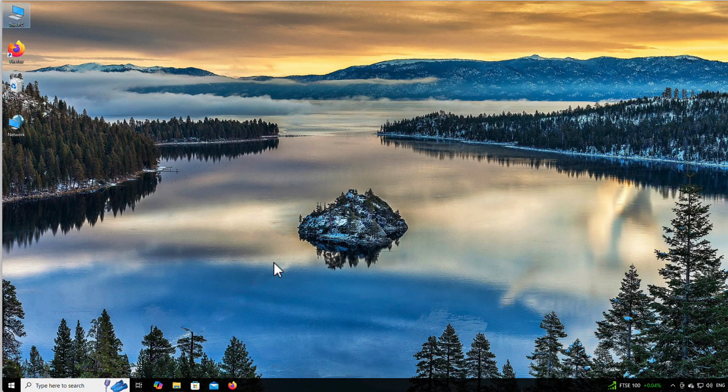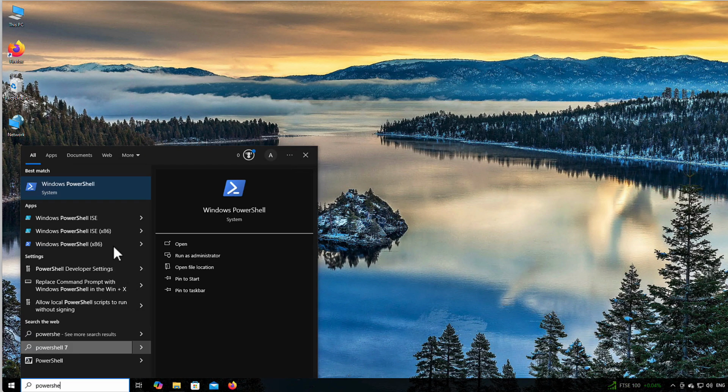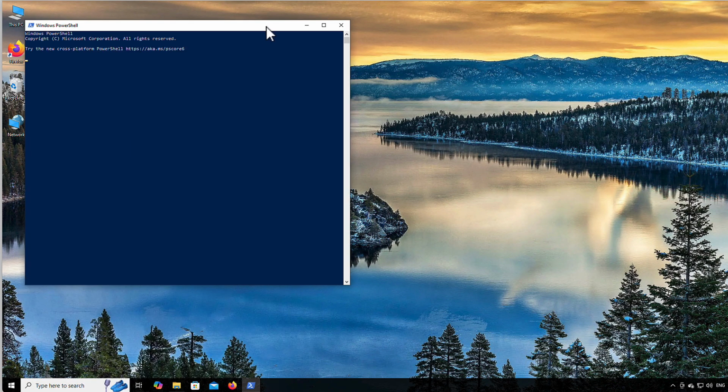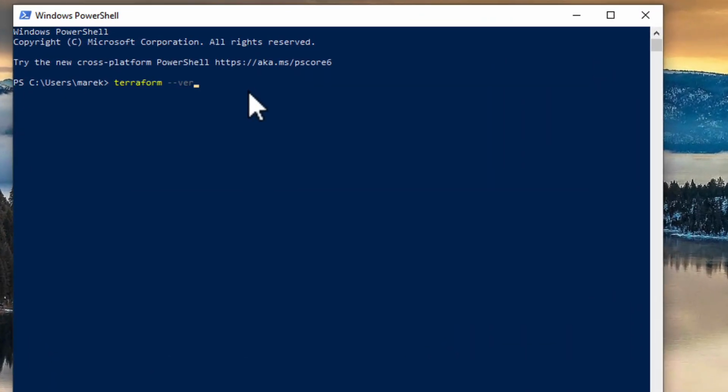That means now, if I open a terminal, maybe I will open PowerShell. So Windows PowerShell, and if I run terraform --version, I can see I have Terraform installed because it shows me the version of that Terraform, and that's because our Windows system knows where to find the terraform.exe file, because we just added it to the path environment.